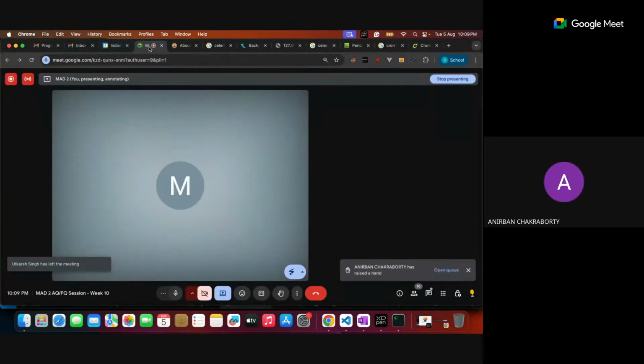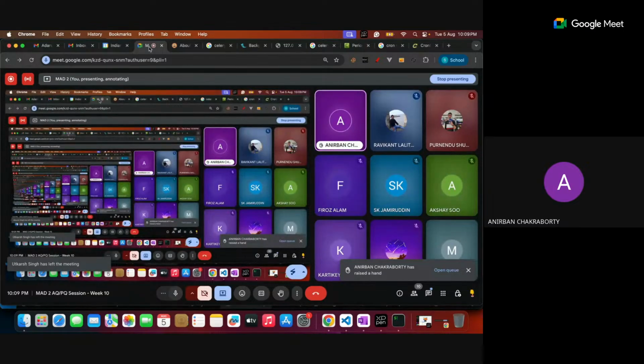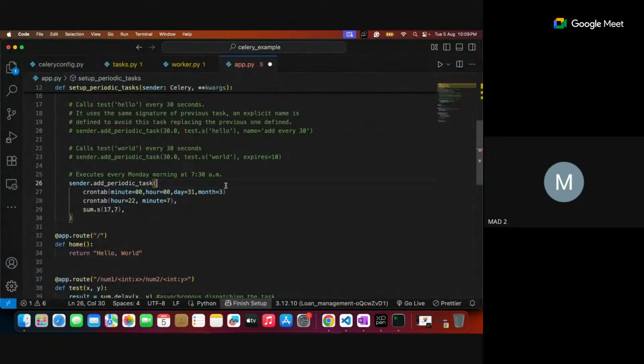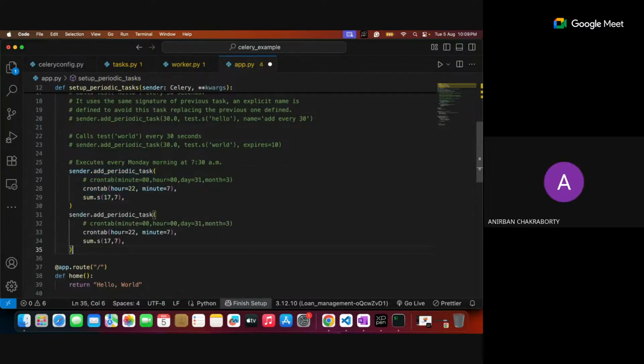Sir, two questions. Number one, you had two consecutive cron tab commands. No, no. It is only for the sake of copy and paste. This you can ignore. Sir, can we run multiple? No, no, no. You need to write another periodic task. You are supposed to copy and paste the same. So one cron tab per periodic task. Another periodic task you need to create.